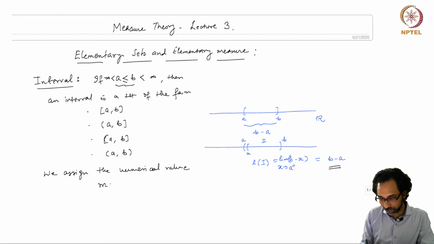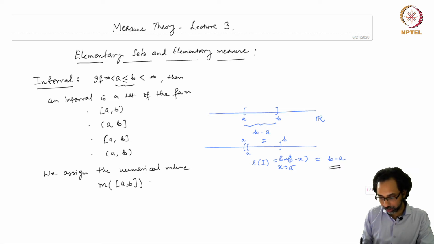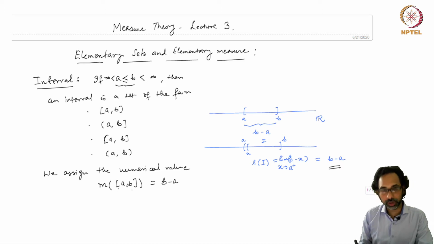let me denote it as M rather than L, so M for measure. M of such an interval AB is simply B minus A, and we can have all kinds of possibilities of A open, B open, both open, and so on.